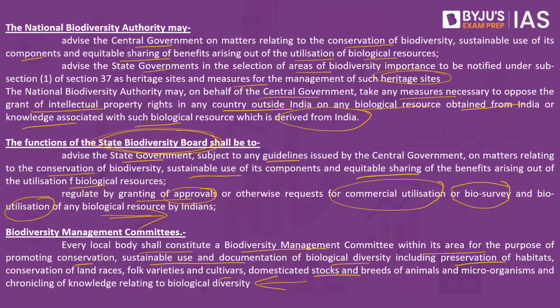What do we understand by this? Let's say for example, there is a group of people in a particular area. These people possess knowledge which any other community may not possess. So what this Biodiversity Management Committee has to do is go and interact with them and document this particular knowledge as well. So documenting the local biodiversity and associated knowledge that is derived from such people is the major objective for this particular committee. So these are the functions and the implementation that is present under the Biological Diversity Act.